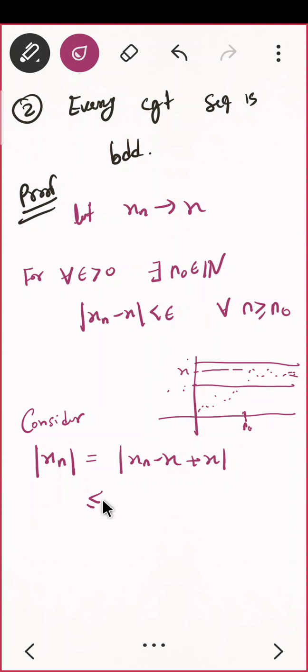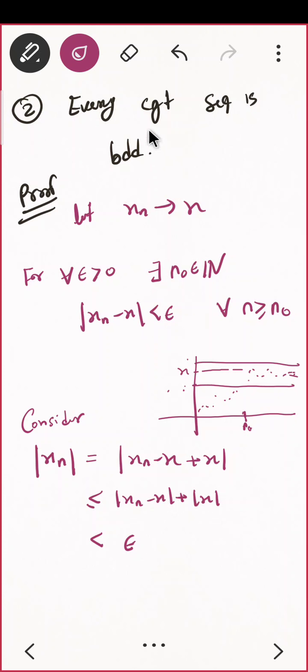This is less than or equal to mod of xn minus x plus mod x, correct? And since mod of xn minus x is less than epsilon, this is less than epsilon plus mod x.